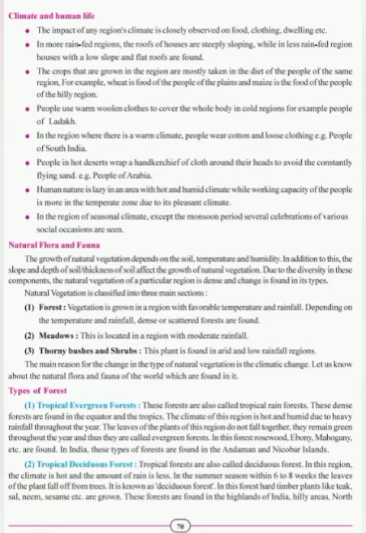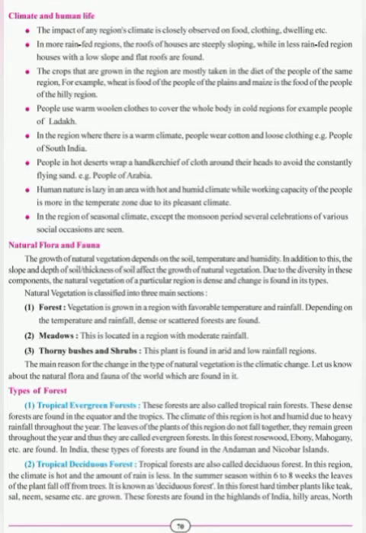Okay, next point is, human nature is lazy in an area with hot and humid climate, while working capacity of the people is more in the temperate zone due to its pleasant climate. Students, the people in the regions of hot and humid climate are lazy in nature, while the people in temperate climatic regions are industrious, they work more.